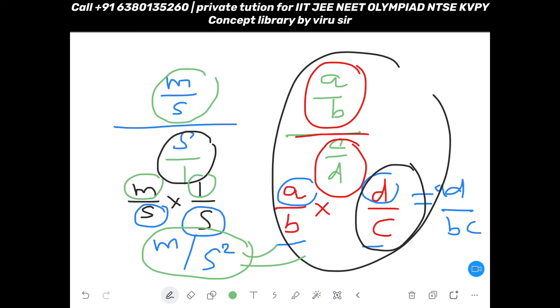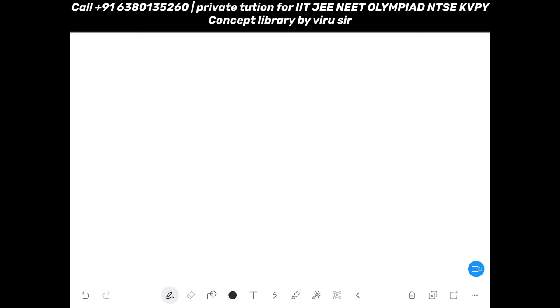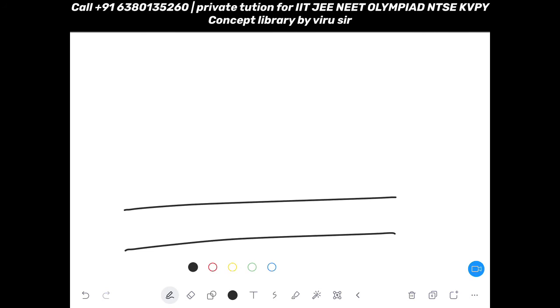Now imagine this thing. Suppose on a road there is a car going in this direction, with the speed of 4 meter per second.